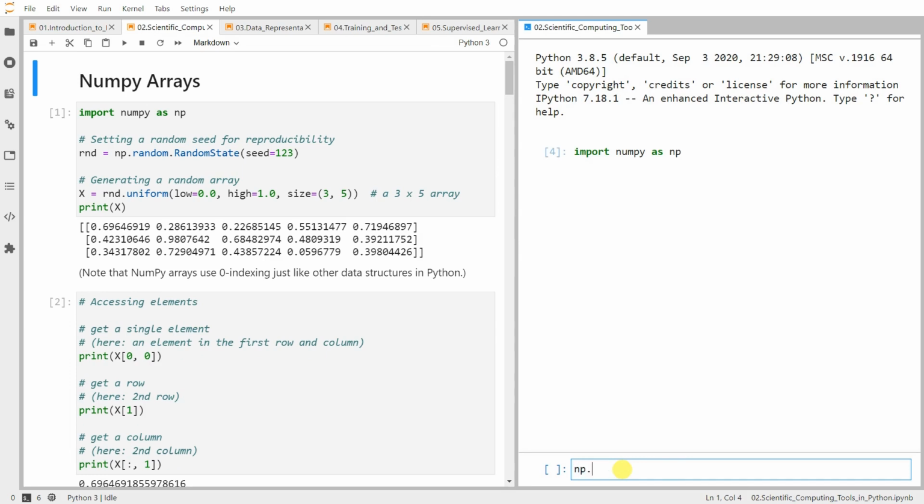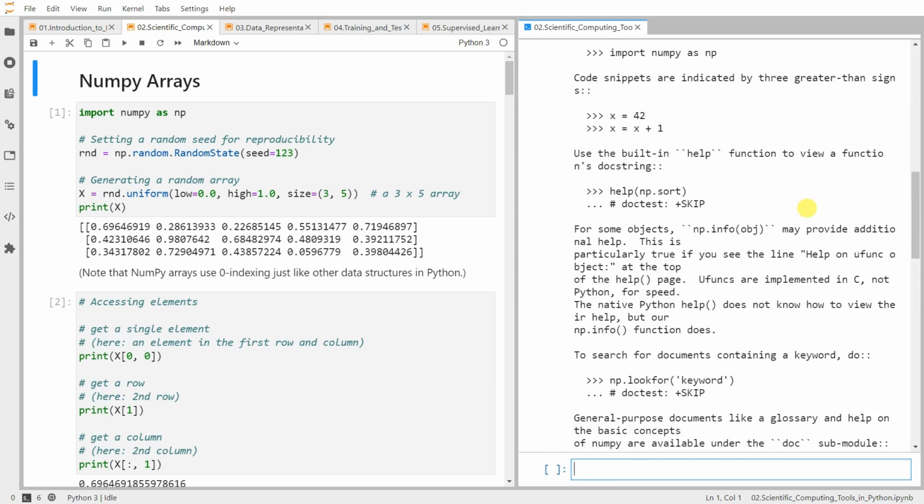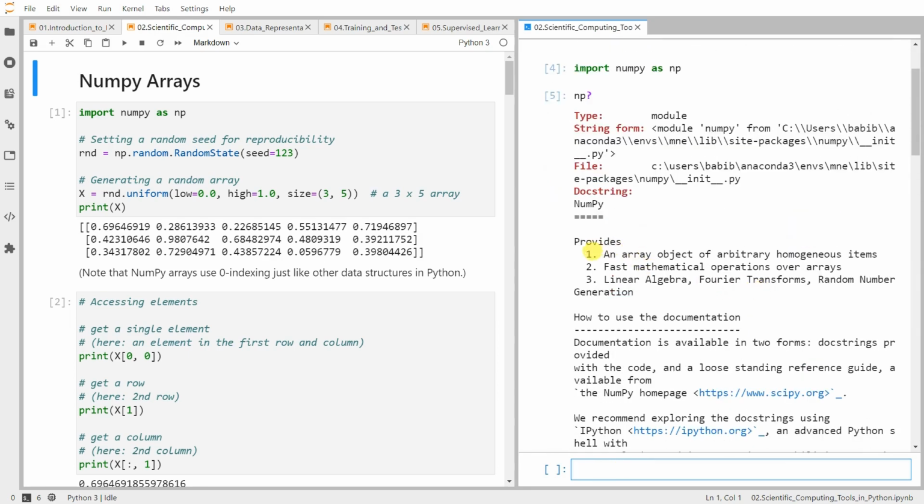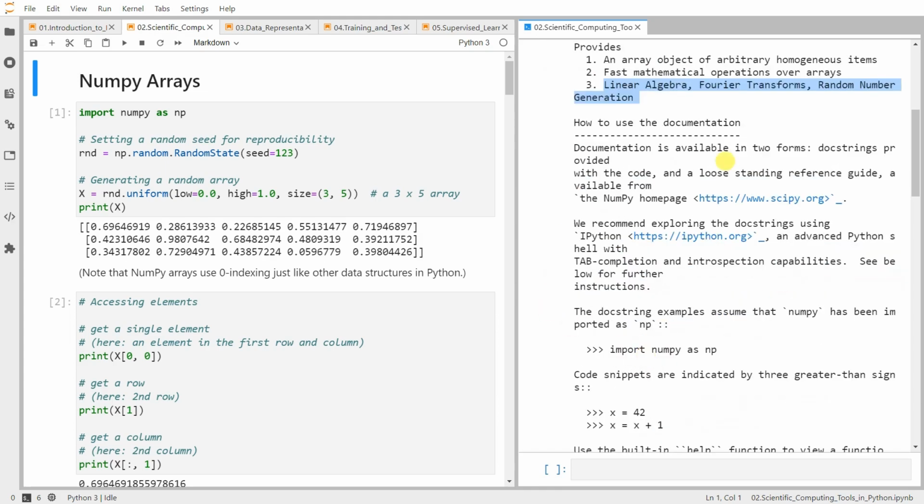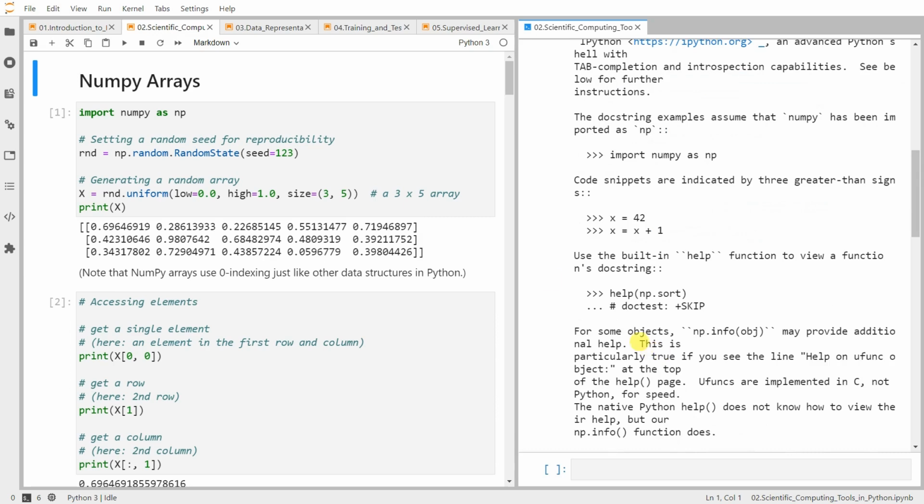If you just type np question mark, we see that NumPy provides an array object of arbitrary homogeneous items, and also provides fast mathematical operations over arrays, linear algebra, Fourier transforms, random number generation. You can go online for documentation if you want to find more details, or this library also provides some documentation.